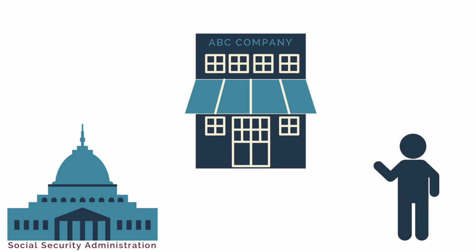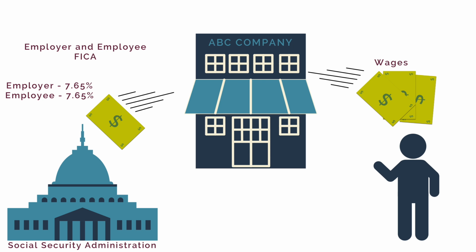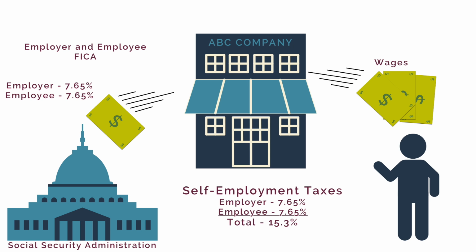There are two perspectives with FICA: employee and employer. As an employee, your employer withholds and pays 7.65% of your paycheck in FICA taxes, and employers have to match that amount on a per-employee basis. It's worth noting here that self-employment tax is FICA, and self-employed people pay both the employee and the employer portions of FICA. So self-employed people are paying 15.3% in FICA taxes.